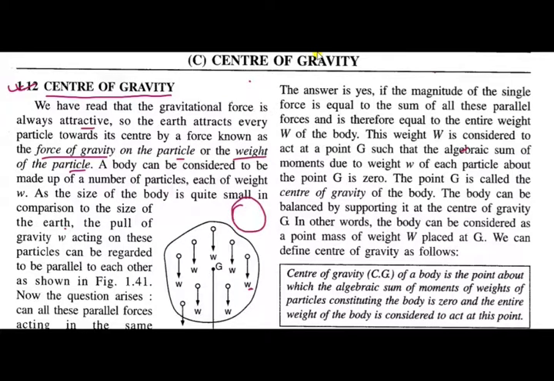The particle size is very small, so the weight of the particle will be straight. If this object is made up of a number of particles, the weight of each particle will also be parallel. This is shown in this picture.